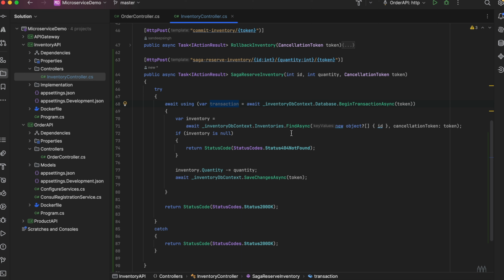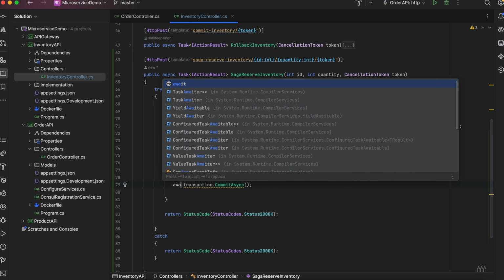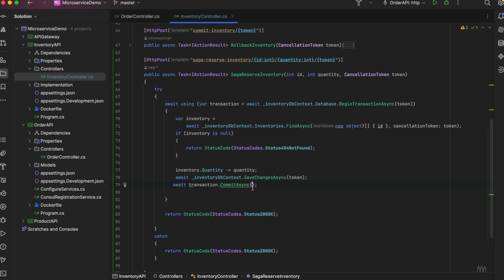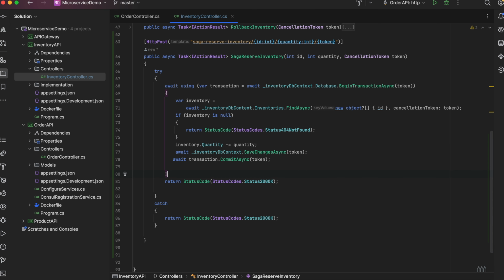So we find the inventory. Again, we would check the quantity as well if it's required. If everything is up to the expectation, we would deduct the quantity, we would save the changes, and we would also commit the changes. Unlike two-phase commit, we don't have two phases here, prepare and the commit phase. We just reserve the price. We just commit whatever changes we want in the first call that we make from the order API. Okay, so this is it.